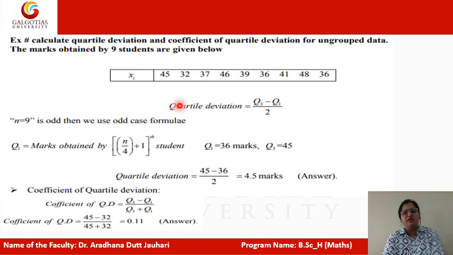Now for the same value of the above data, we can find the quartile deviation as (Q3 minus Q1) by 2, taking Q3 and Q1. The formula is given here. Simply write down the values, solve the numerical, and write down the value. You will get the quartile deviation and the coefficient of quartile deviation. Your answer will be 0.11.